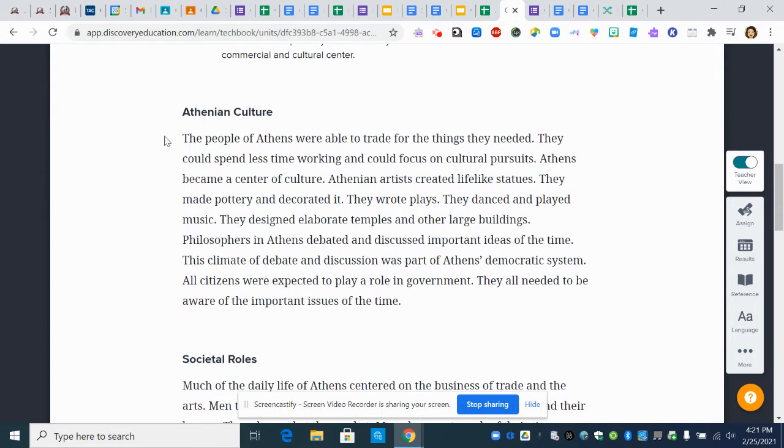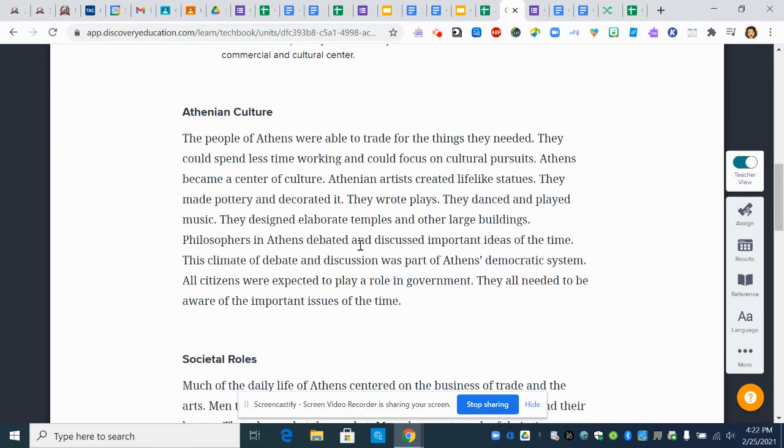Athenian culture. The people of Athens were able to trade for the things they needed. They could spend less time working and could focus on cultural pursuits. Cultural pursuits would be things like education, art. Athens became a center of culture. Athenian artists created lifelike statues. They made pottery and decorated it. They wrote plays. They danced and played music. They designed elaborate temples and other large buildings.